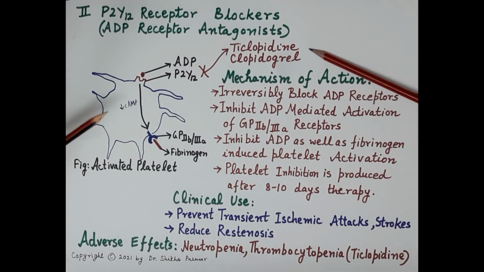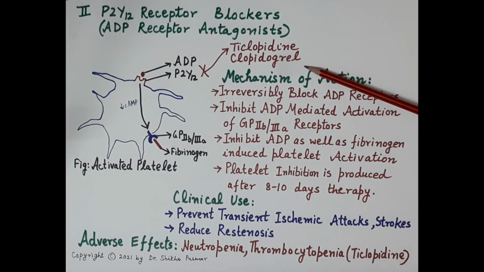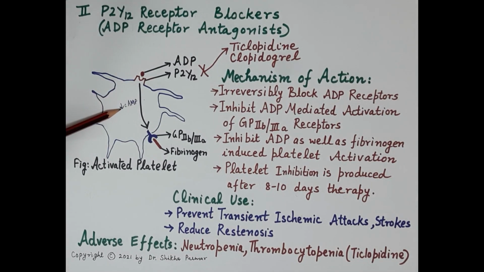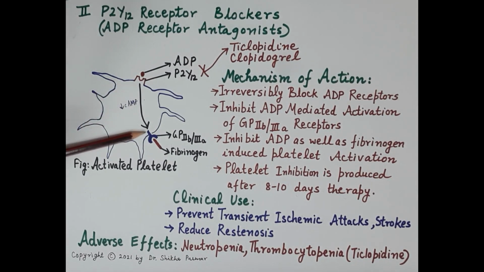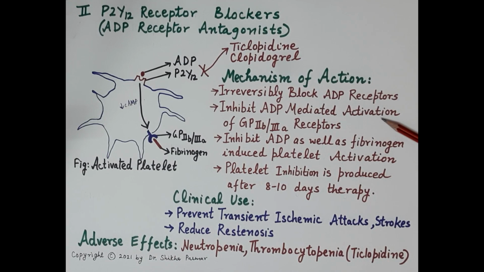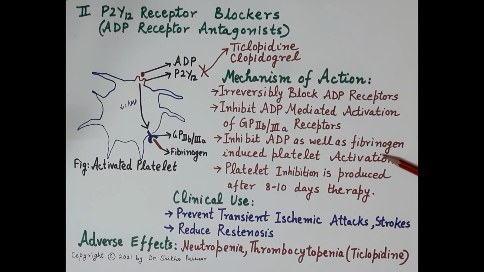Now, drugs like ticlopidine and clopidogrel are the P2Y12 receptor blockers. These drugs block the P2Y12 receptor, thereby inhibiting the fall in cyclic AMP and thereby inhibiting the activation of GP2B3A receptors. So, these drugs irreversibly block ADP receptors, and thus they inhibit ADP mediated activation of GP2B3A receptors, and thus these drugs inhibit ADP as well as fibrinogen induced platelet activation.